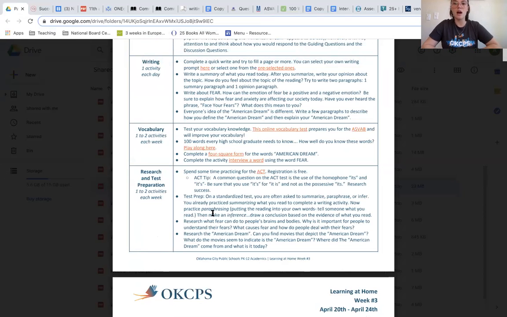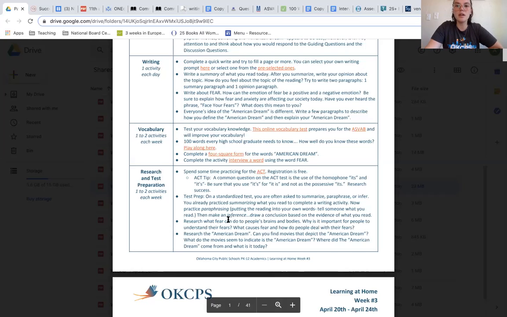Another writing activity option is to write about fear, and you can look at how the emotion of fear can be positive or negative, and be sure to explain how fear and anxiety are affecting our society today. And you'll also respond to the phrase, face your fears. The last option that you have for a writing activity this week is thinking about the American dream and how you would define what the American dream is.